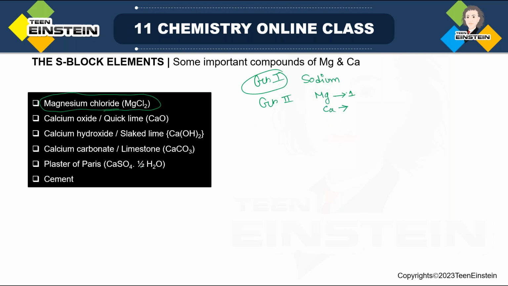So the first compound for calcium is calcium oxide, CaO. It is also called quicklime. Always try to remember the other name that we use for each of these compounds. Why? Because in problems mostly the terms quicklime, slaked lime, limestone are very similar in sound, very close terms.